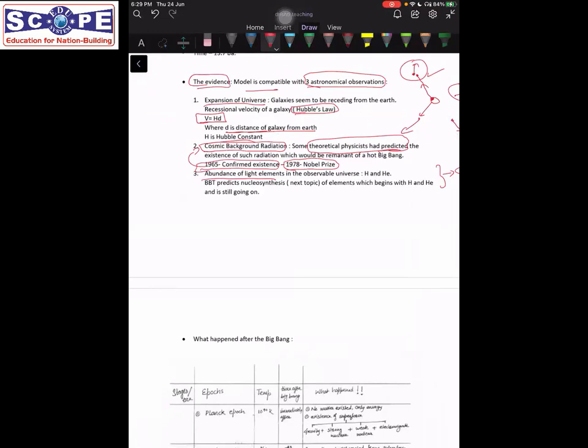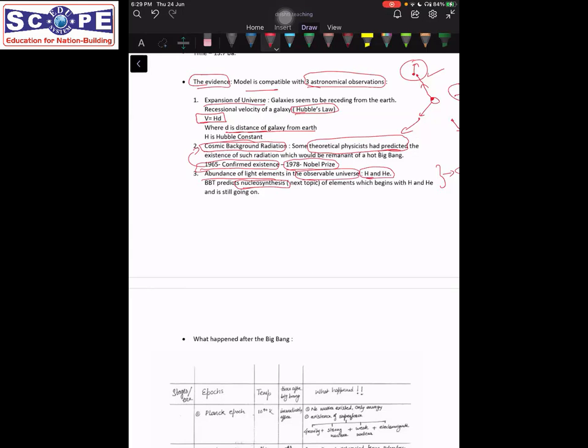the Big Bang theory predicts, we will see later in the nucleosynthesis topic, that initially the elements which were formed were helium and hydrogen. Okay, and these constitute the major portion of the universe. The Big Bang theory predicts that, and actually experimentally it was also found out that in the observable universe, helium and hydrogen do form the most abundant elements.